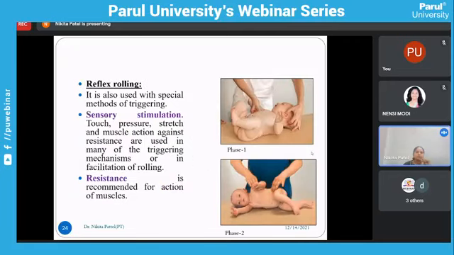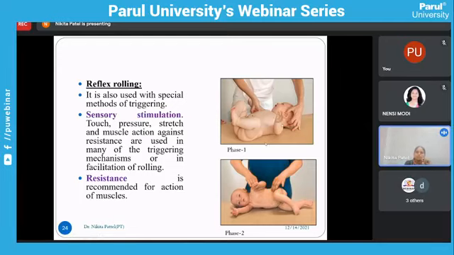Next is reflex rolling. In the same way, there is sensory stimulation, which you give through touch, pressure and stretch, and then you can get the response. Second, you have to give the resistance. This is phase 1 of the reflex rolling. In phase 1, you have to stimulate through either touch or pressure or stretch at this zone, and you have to resist in the opposite side. Ultimately you can get the reflex, that is the baby going from reflex supine to side.